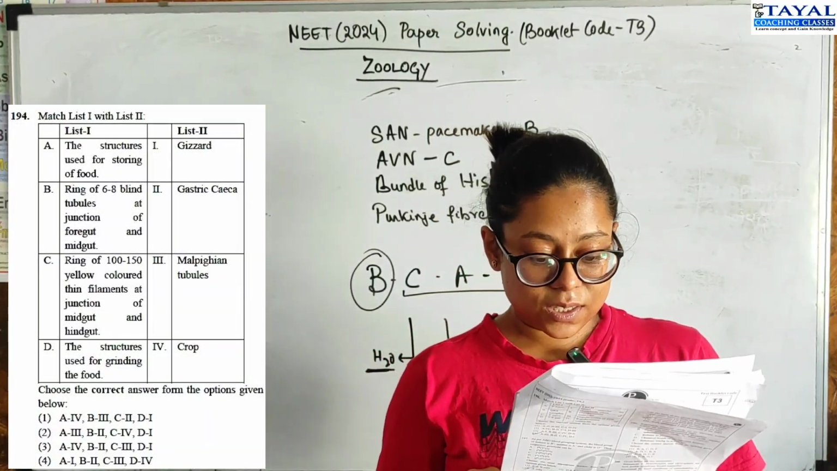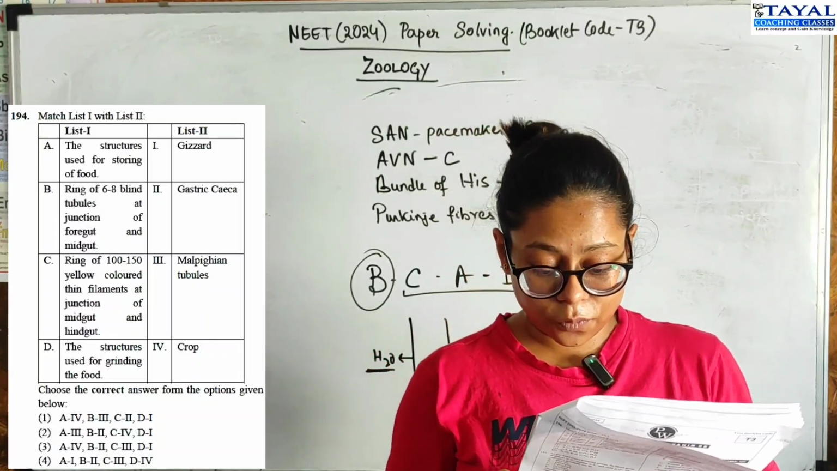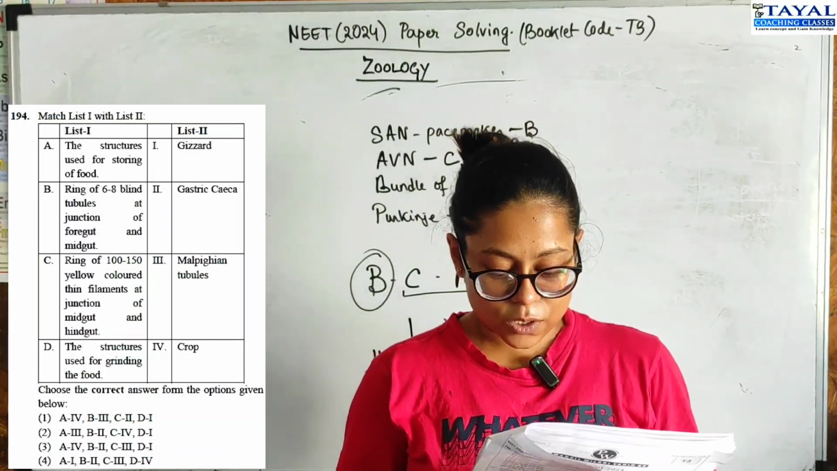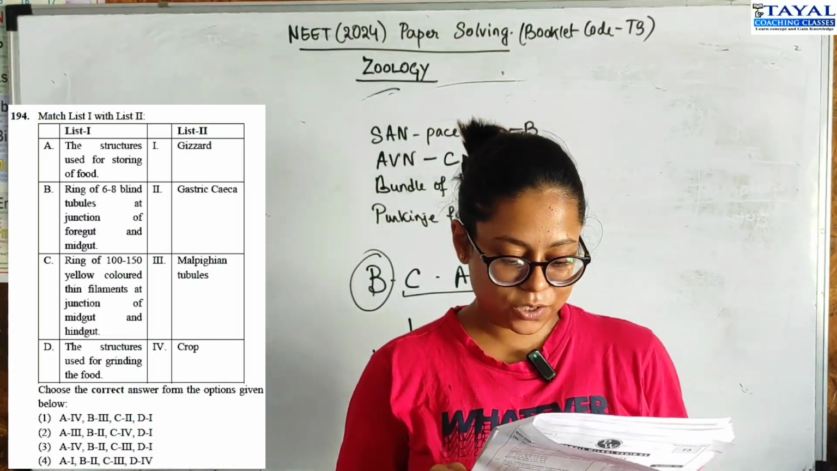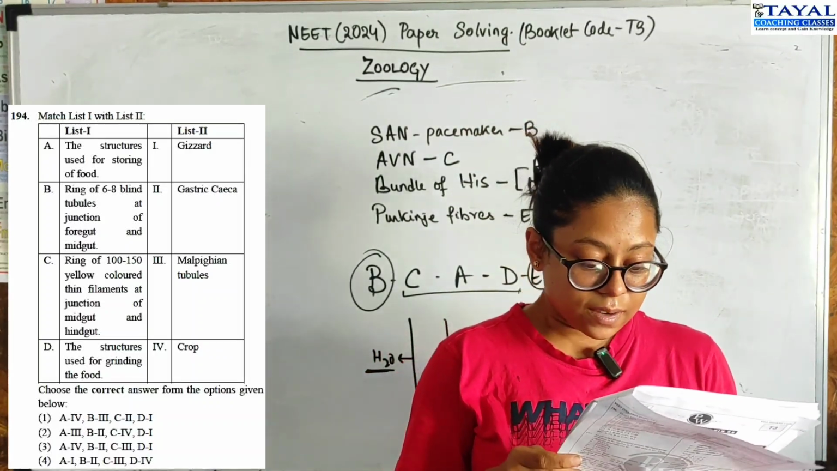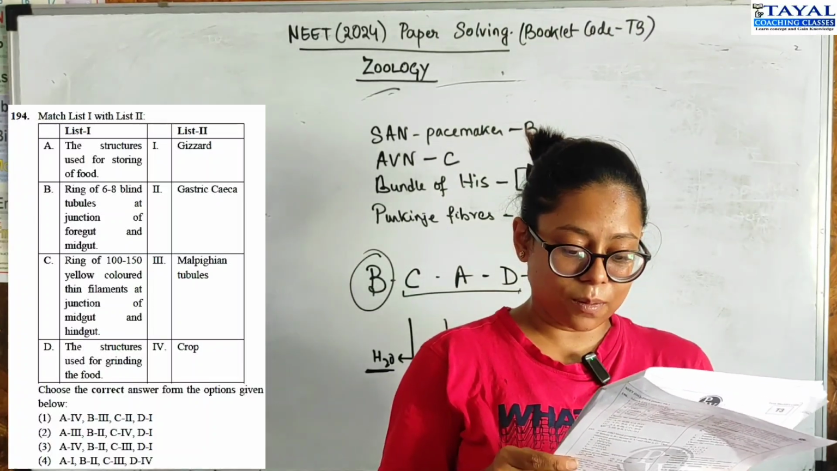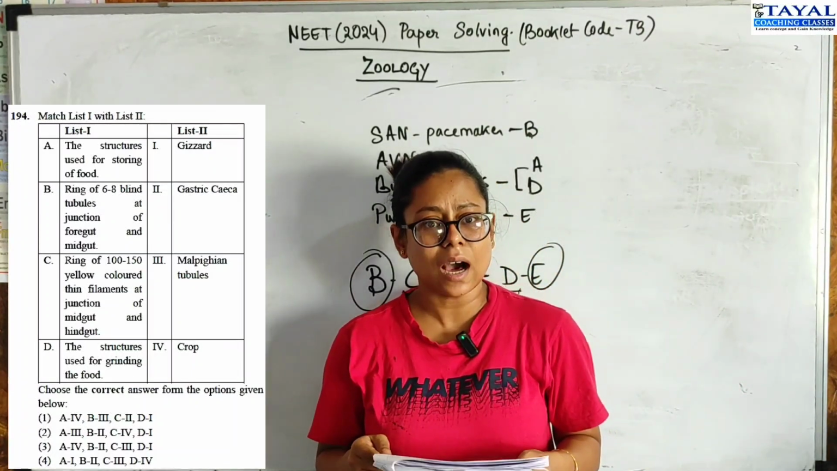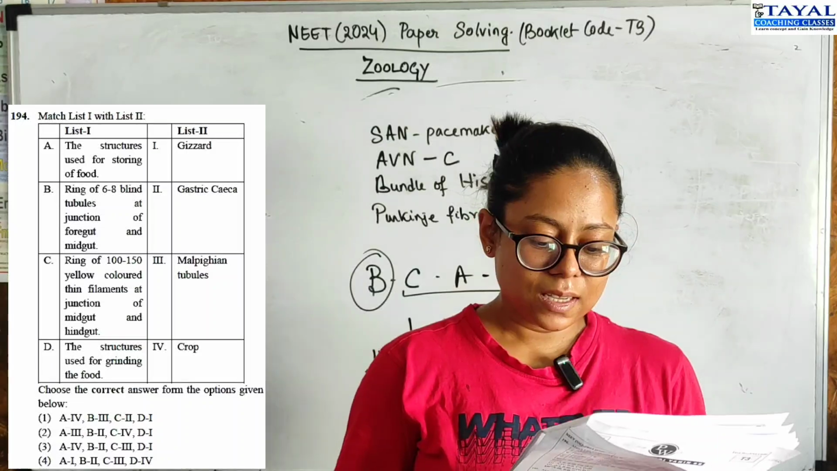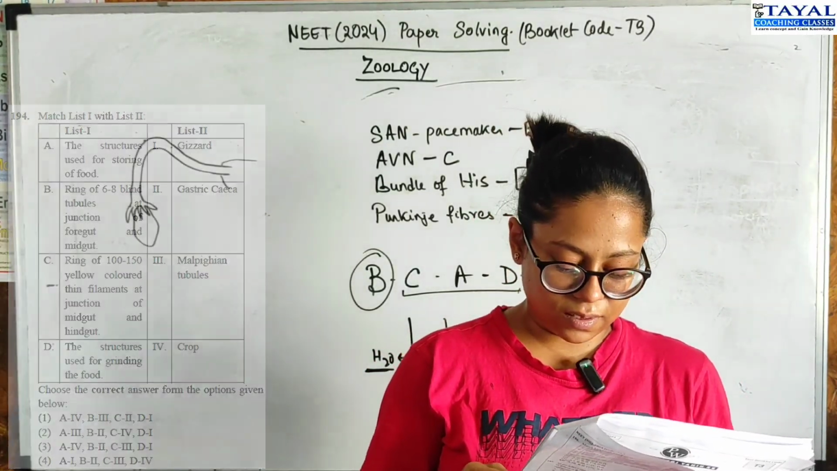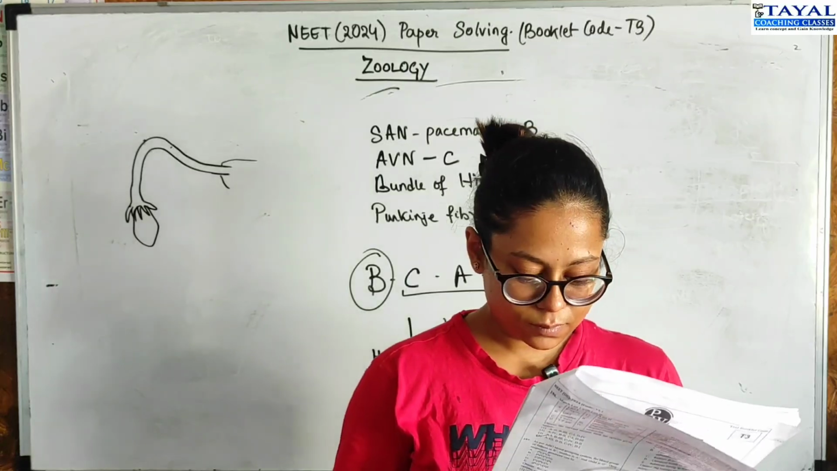Okay. The structures used for storing food in the cockroach. So, it's the crop, right? So, A is 4. Ring of 6 to 8 blind tubules at junction of foregut and midgut is the gastric ceca. Then this is B2. Then you have A4, B2, C3, D1.